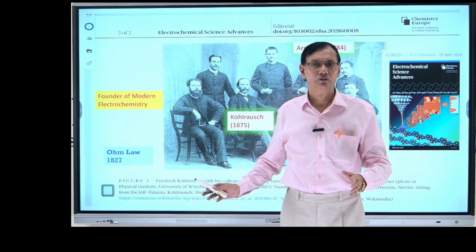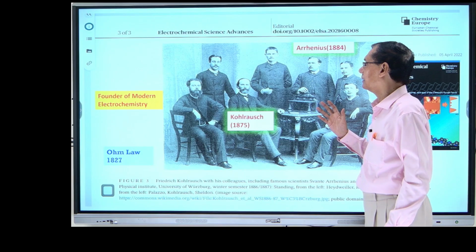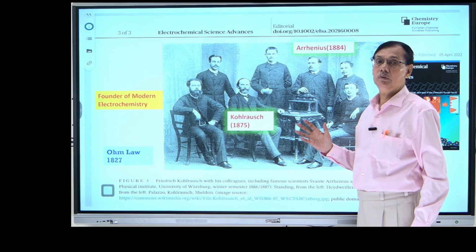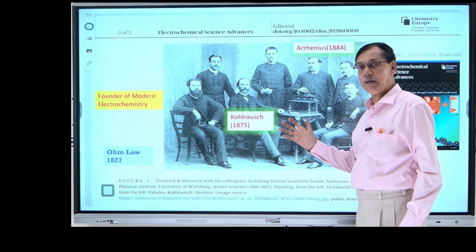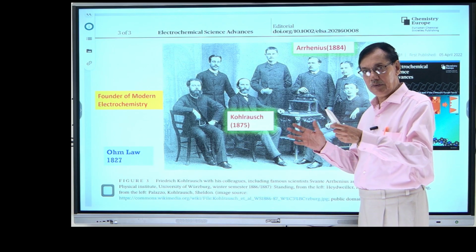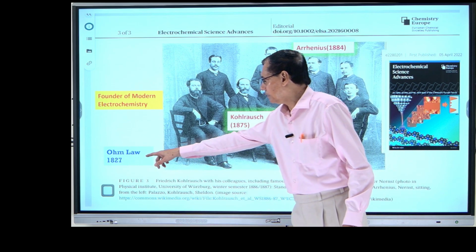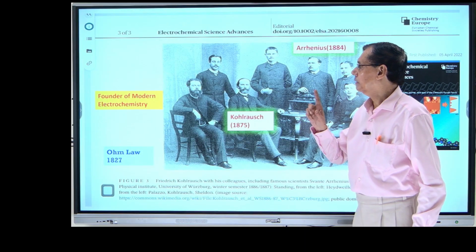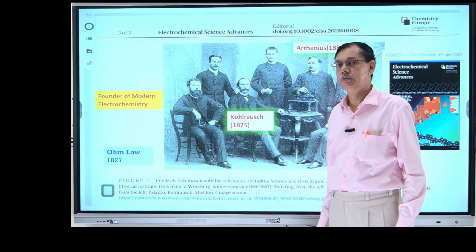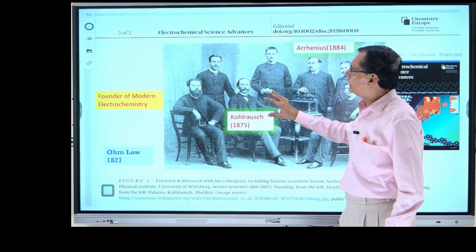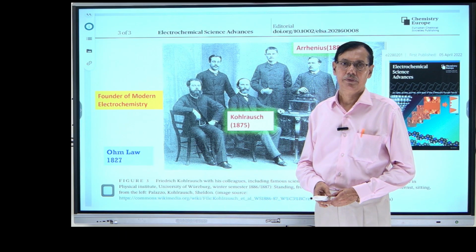I have taken these photographs for you because you will become a teacher, so you must tell some story of that Kohlrausch law to the students, that this is the starting point of electrolyte dissociation and ionic conductance, molar conductance and other things. And of course, before that, there was only one law, that is Ohm's law. I have already discussed Ohm's law. So you can say that they are the founders of modern electrochemistry.